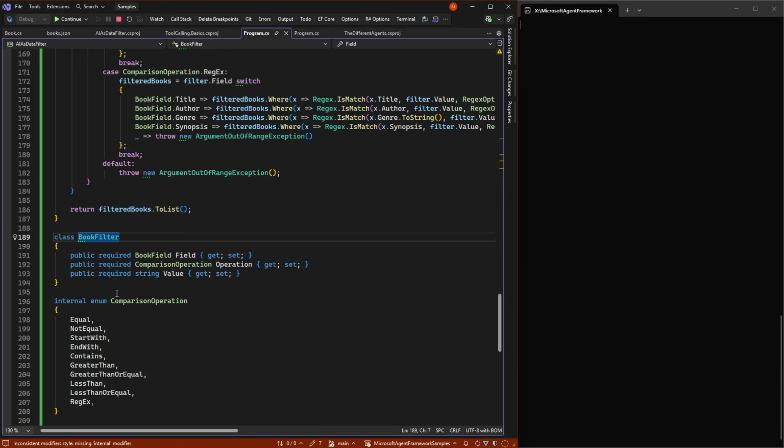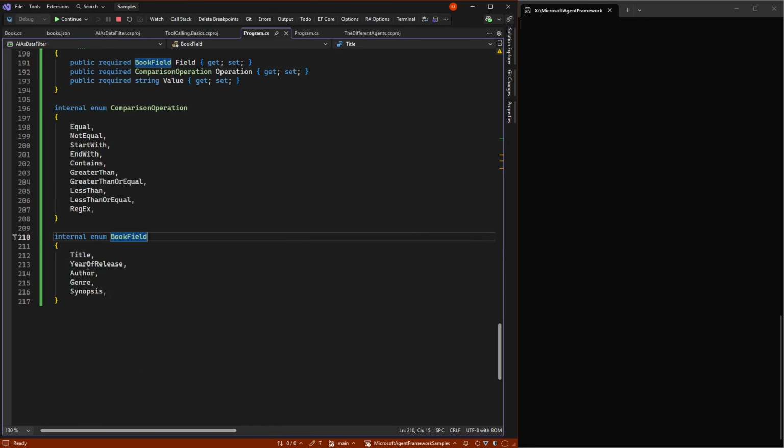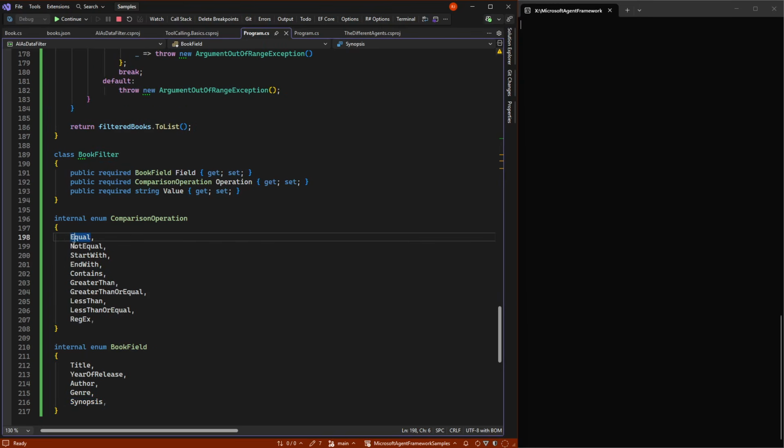And the book filter is just, we want to have the field, the comparison operation, and the value back. So we have among title, year of release, author, genre, and synopsis. We have equals, not equal, starts with, ends with, contains, greater than equal, less than equal, and regex.